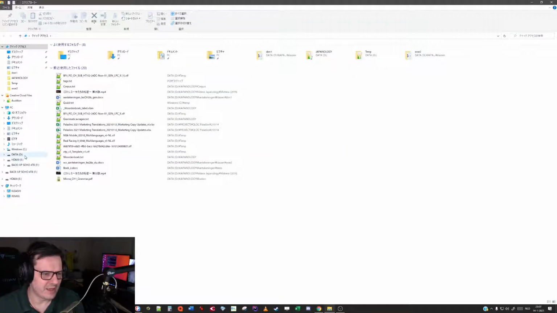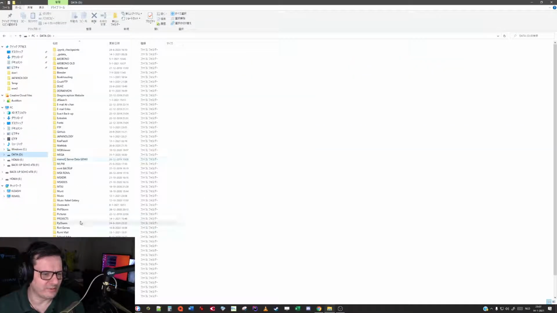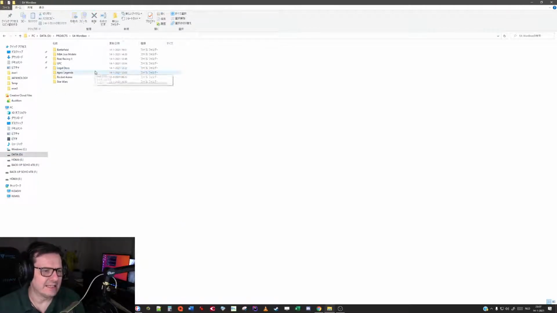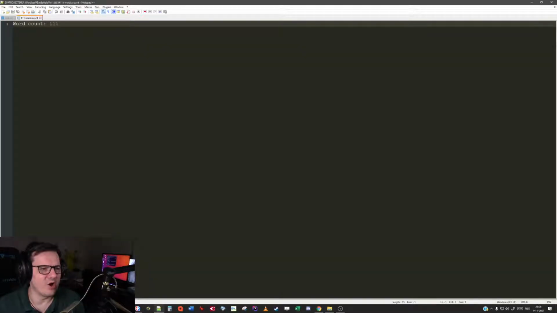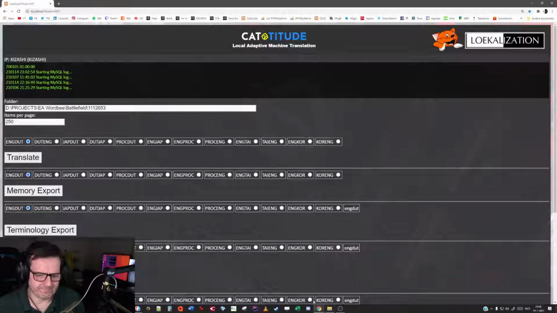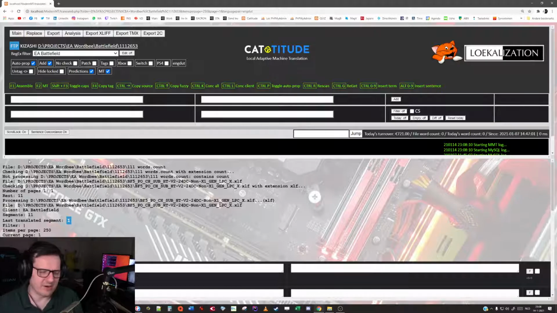This you can see in the count file, which is a file which is automatically made by Cattitude as soon as it reads a project directory. There you go, it's 111words.count. It's nothing special really, because if I open this with Notepad, there you go, it's just a normal text file. So I entered the project directory name. Here it is going to be translation from English to Dutch, and there we go.